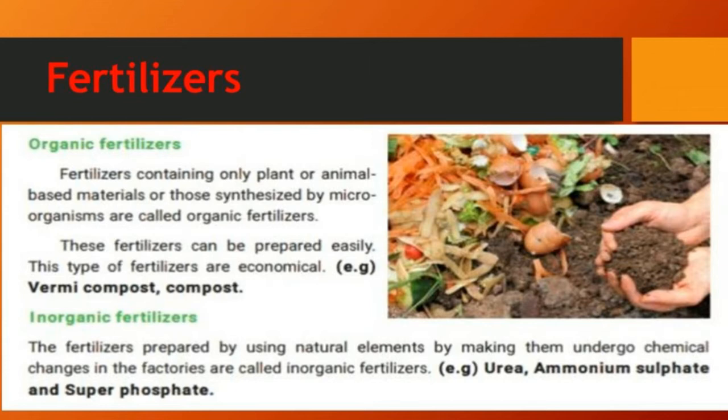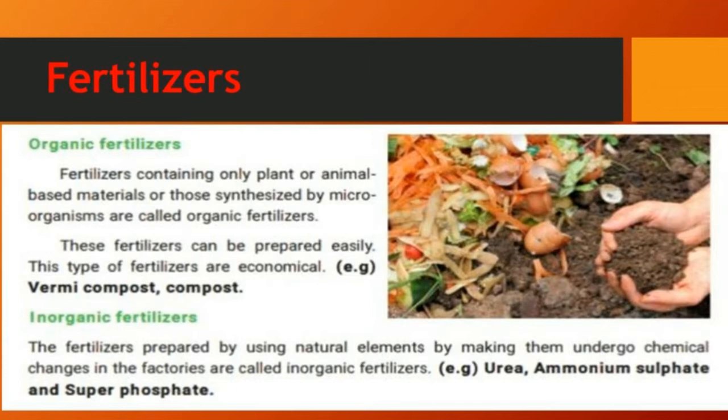This type of fertilizer is very economical and is prepared easily. For example, animal waste such as cow dung is also a fertilizer. And things we use in daily life, for example eggshell and coconut shell, are fertilizers which are used for plant growth. An example is vermicompost. This method is called vermicompost.